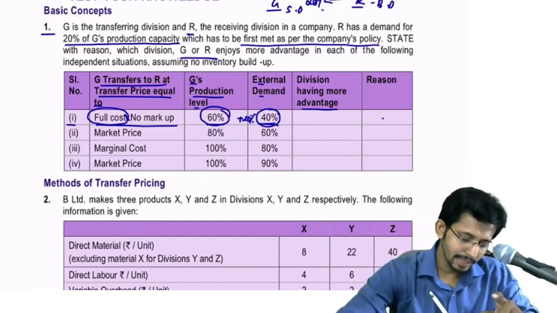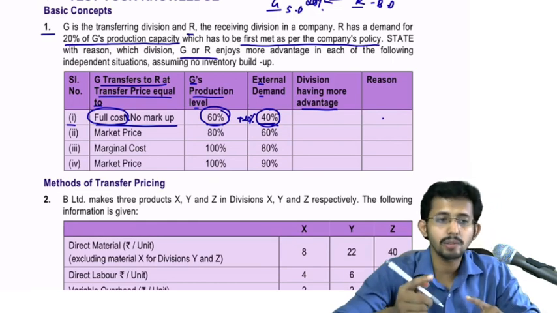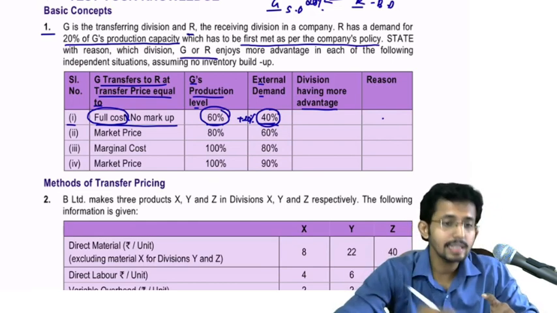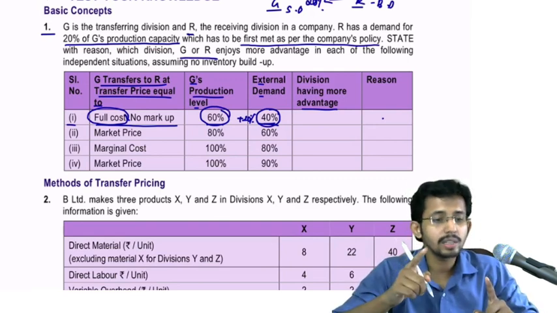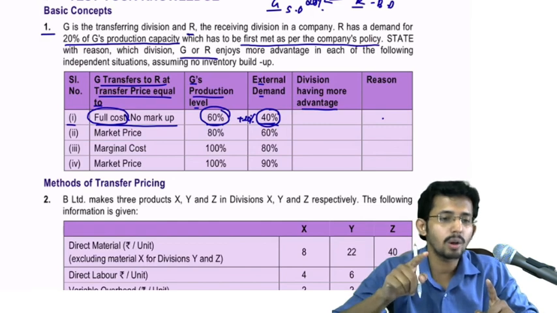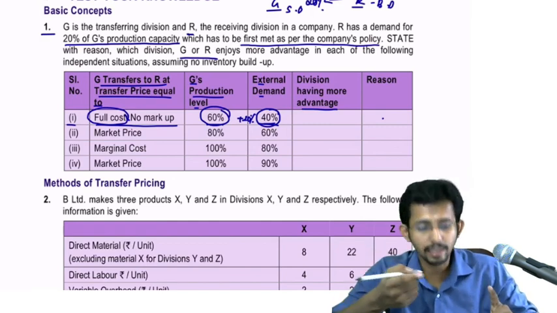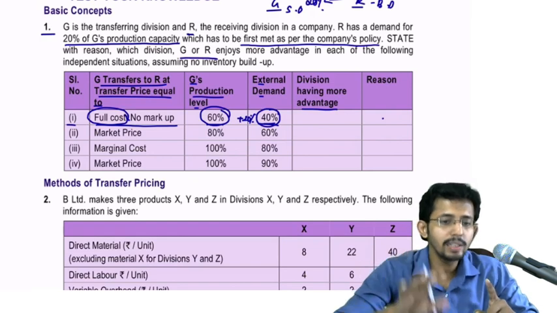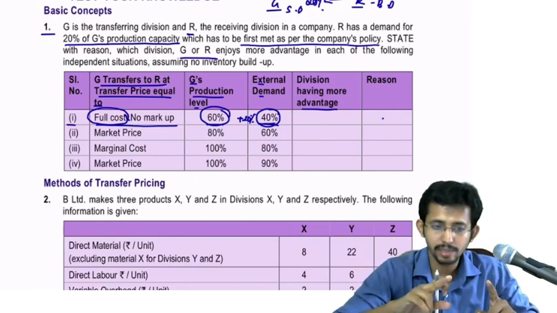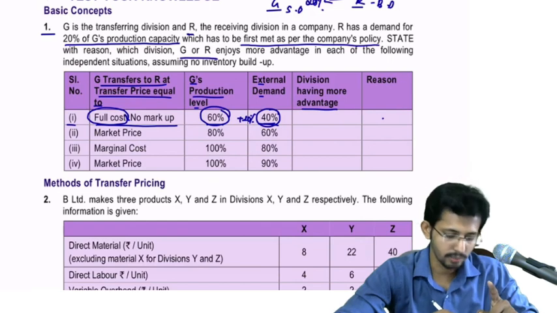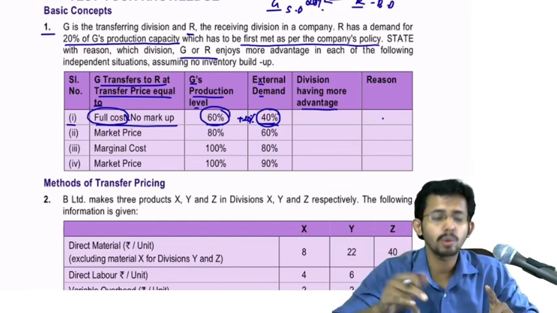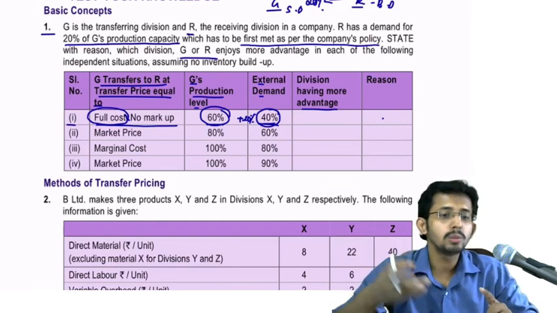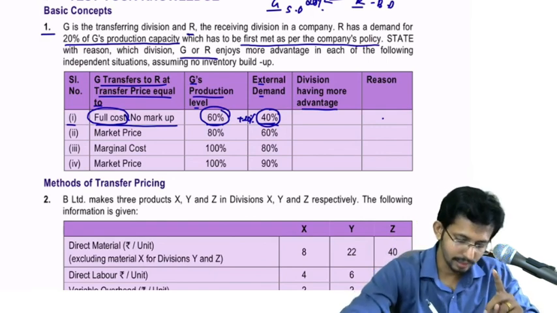So by pricing the internal transfer goods at full cost, G is able to recover the entire variable cost and a component of the fixed cost. Even though the external demand is only 40%, by resorting to this internal transfer, G is able to recoup a portion of its fixed overhead also. Therefore, to that extent, it is beneficial for G.